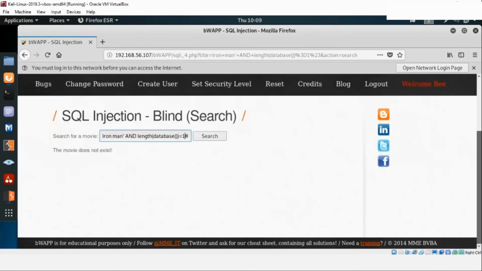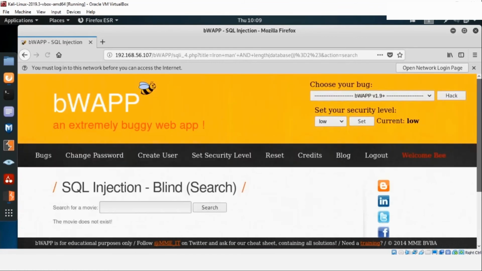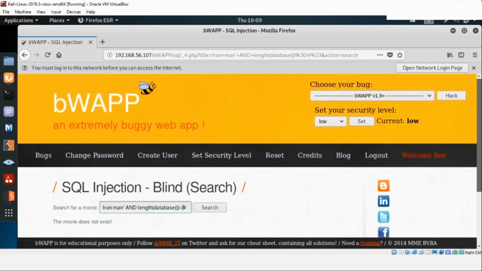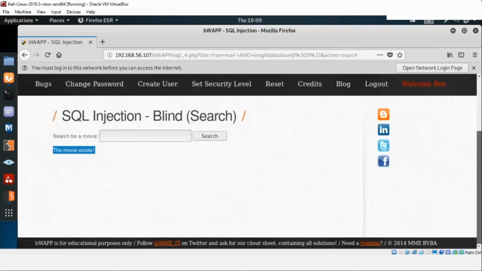Let's modify this to 2, then 3, try it again, nothing. Then let's try 4, again I'm not able to get anything. Let's try 5, and I'm able to get "the movie exists."